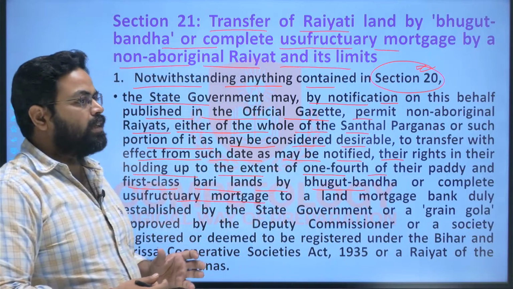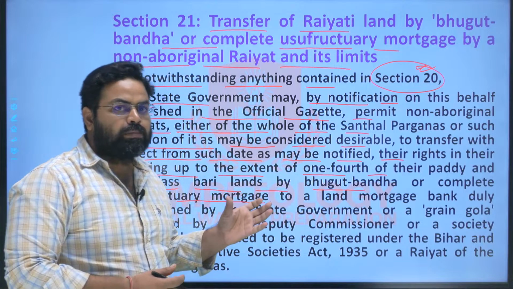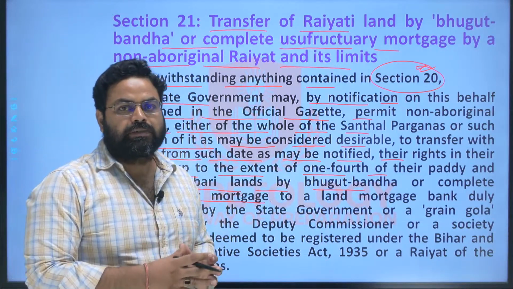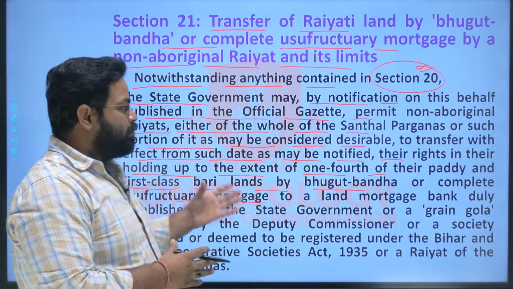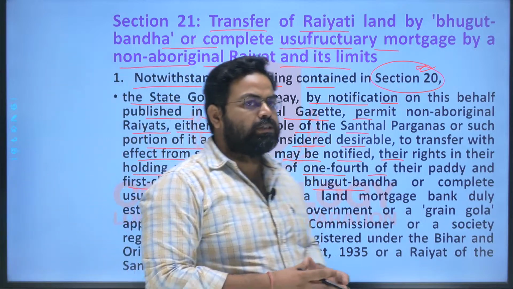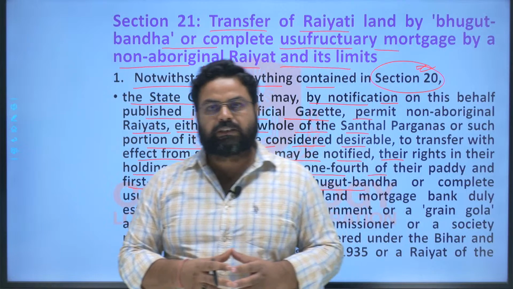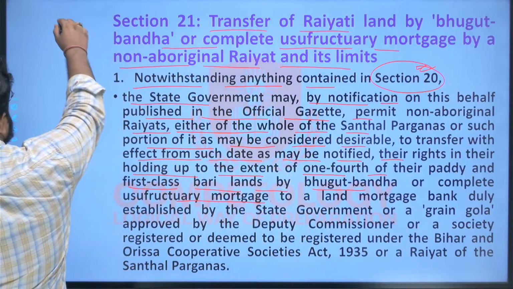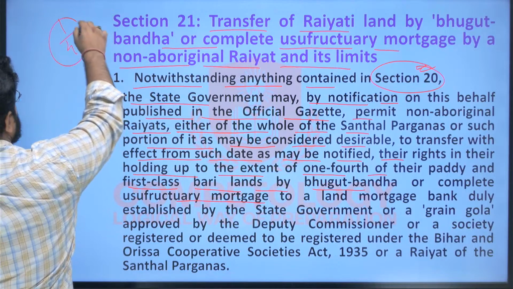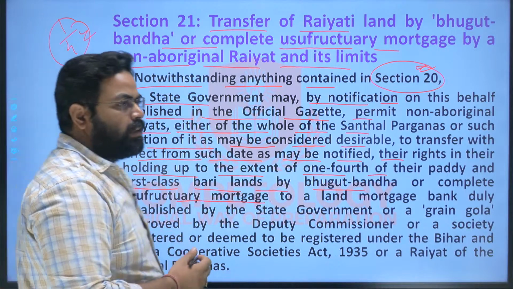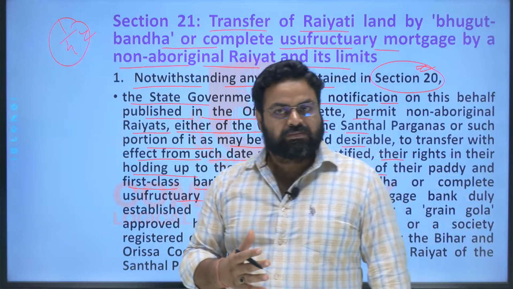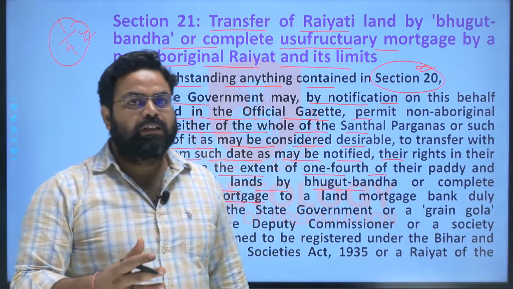So the first thing is that the non-aboriginal Rayyats of the Santhal Pargana region can transfer their land through the method of Bhugat Bandha mortgage or the complete usufructuary mortgage. However, there is a limitation that they cannot transfer more than 1/4 of their first class Bari land on which paddy, that is rice cultivation, goes on, right? So this will be the condition.